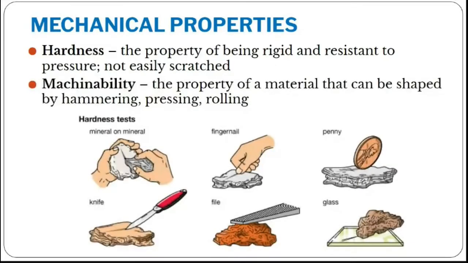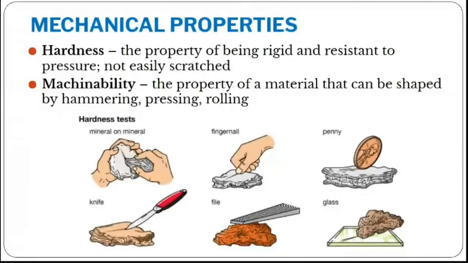You can see how to test this hardness. You can take a particular material and scratch it using some files, and we can identify it. That is one way. The other way is there are some hardness machines, like Vickers hardness and Rockwell hardness machines. These machines are used to identify the hardness of a particular material, right? Based on the hardness, you can classify, and you can use that material for particular applications.